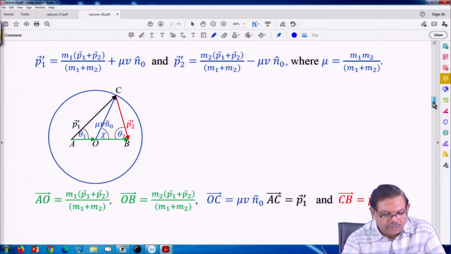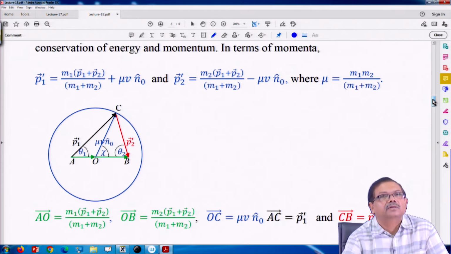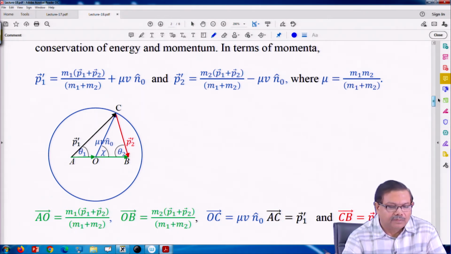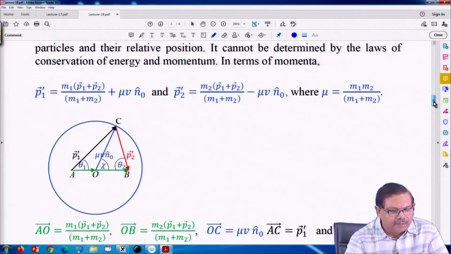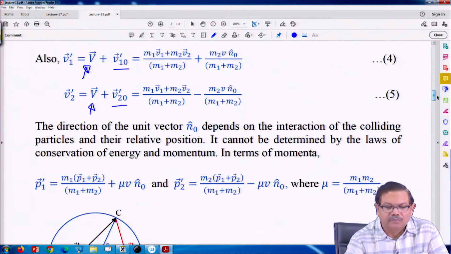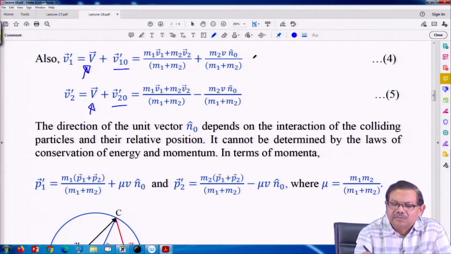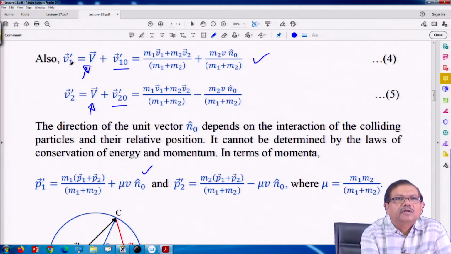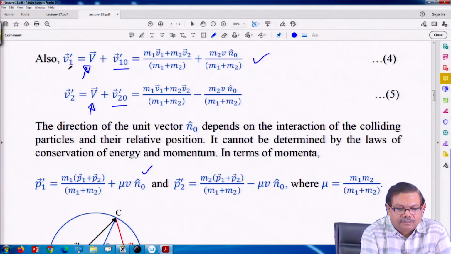Now, we draw a geometrical picture to understand that. Okay. So, now I am writing the momenta instead of velocities, so we keep both expressions. Here we have the expression for V 1 and the corresponding equation for momentum P 1 is here. So, here is the velocity after collision, and I multiply with the mass of the first particle. So, it becomes the momentum after collision,